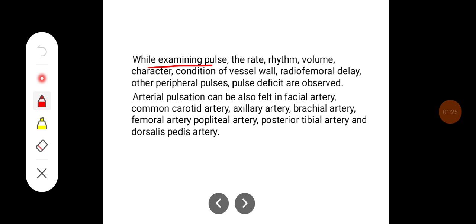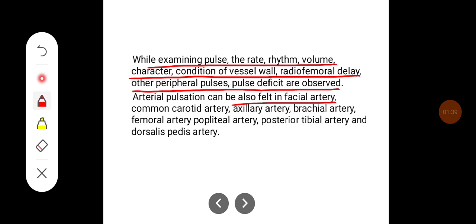While examining the pulse, the rate, rhythm, volume, character, condition of the vessel wall, radiofemoral delay, other peripheral pulses and pulse deficits are observed. Arterial pulsation can also be felt in the facial artery, common carotid, axillary artery, brachial artery, femoral artery, popliteal artery, posterior tibial artery, and dorsalis pedis.